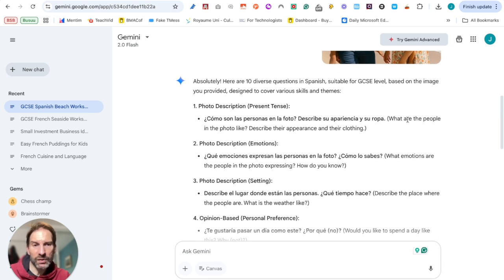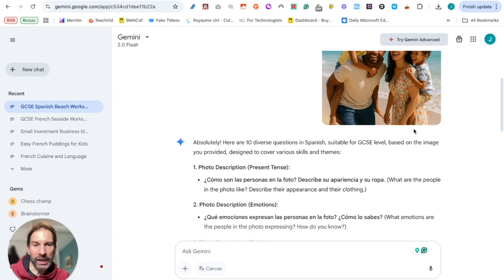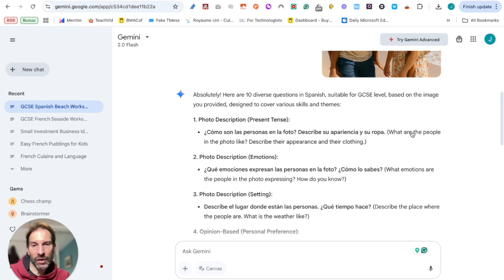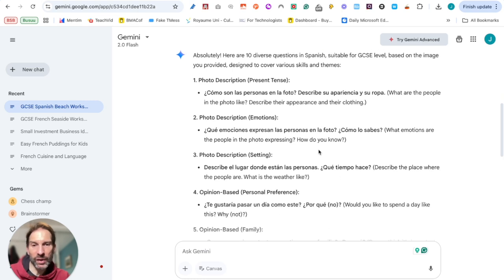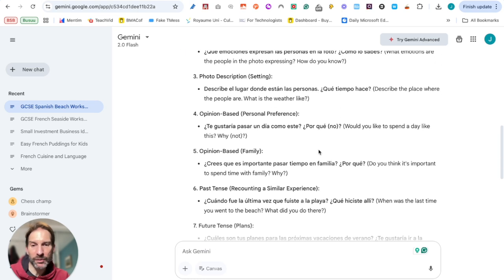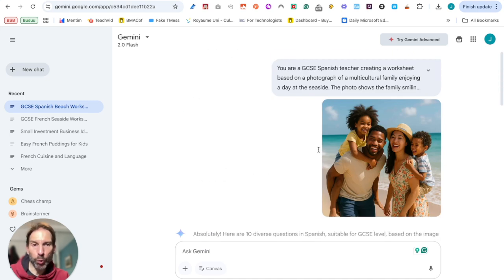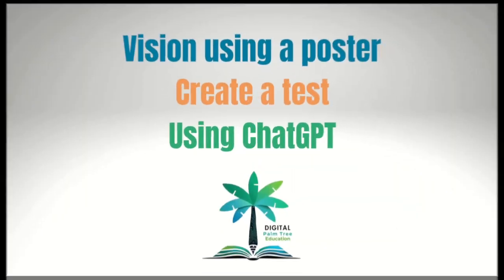And the good thing also is you also have the translation. The translation is going to be useful, maybe not for you as teachers, because you obviously know what you're teaching. But if it's a pupil doing it, for example, they upload a picture they want to work on and practice, they're going to have some questions already from that, and it would be ideal for them. So I think it's really cool. A good little prompt that I'll be happy to share with you. And again, by putting in a picture, which is very handy.